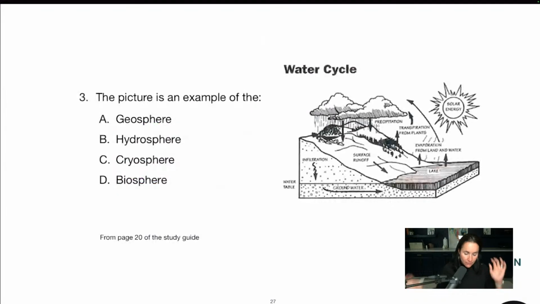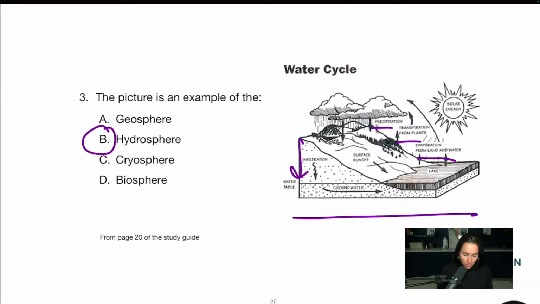That's why they present questions and things like that. Okay. All right. Let's have a look at the first one. This is Earth space. So I've got a diagram here. You can see there's a lot of rain and water going on. The picture is an example of, now I have precipitation, transpiration, evaporation, infiltration. This is all water. Water is the hydrosphere. Okay, let's talk about these different spheres just so you know the difference. Geosphere is like the rock in the earth, right? Whether it's a metamorphic rock, an igneous rock, a sedimentary rock, what's happening in the earth's layers.